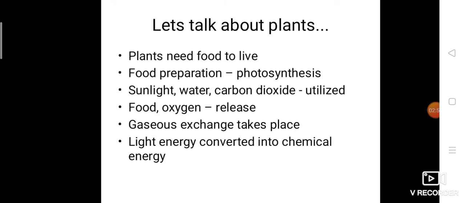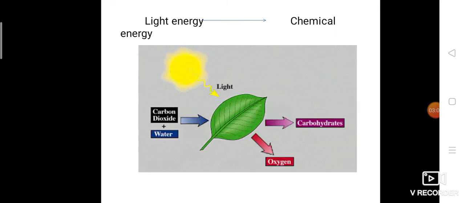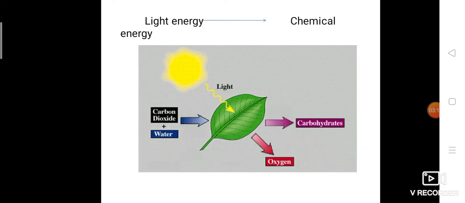So light energy is converted into chemical energy. Why are they saying chemical energy? Because the food is now produced in the form of glucose, C6H12O6. So it is a chemical compound. Hence we are saying light energy is converted into chemical energy. If we see this, you can understand that sunlight, carbon dioxide and water are needed to prepare the food. Once they get these three things, oxygen and carbohydrates, that is food, will be prepared.